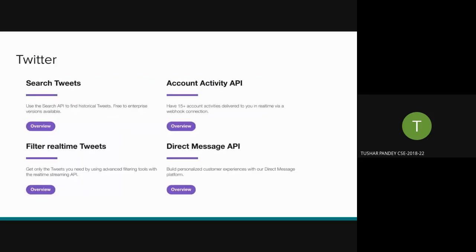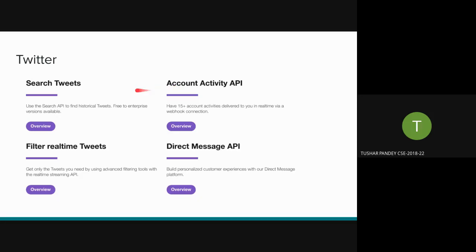Let's go ahead. Twitter. Twitter is actually a very nice thing to have if you are concerned with dealing with textual data, like conversation between people. It's like a warehouse of text. In real time, millions of tweets are being made, and it exposes its API. It's a very good API. Twitter actually allows you to build good bots. There are numerous bots on Twitter. You can find a bot for almost anything. And using this API, you can do almost anything on Twitter that a normal user can do, and what a normal user cannot even do.